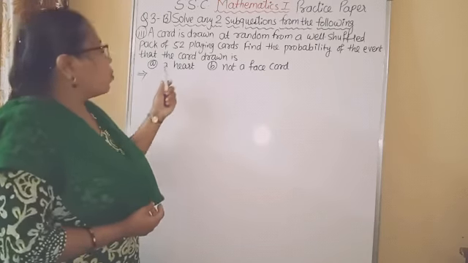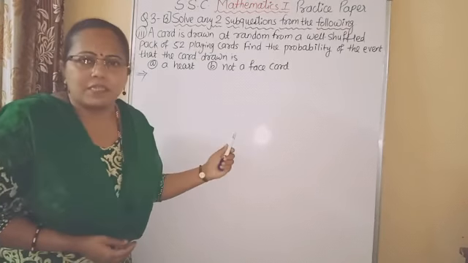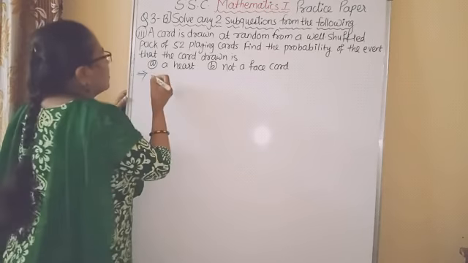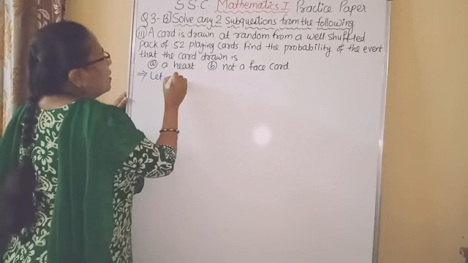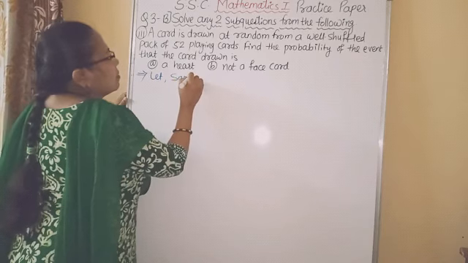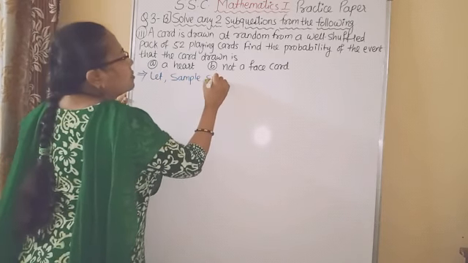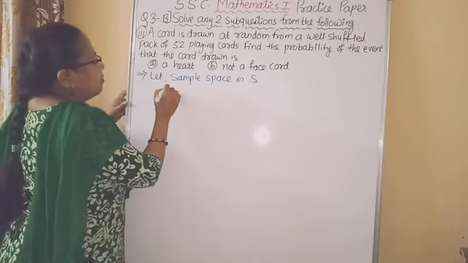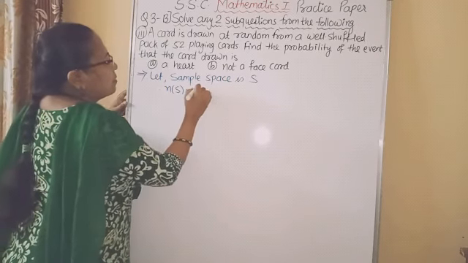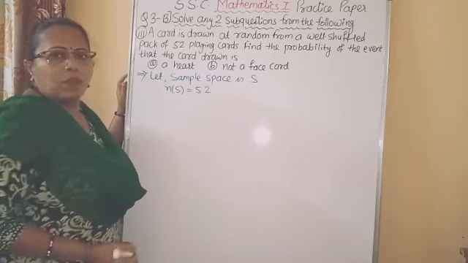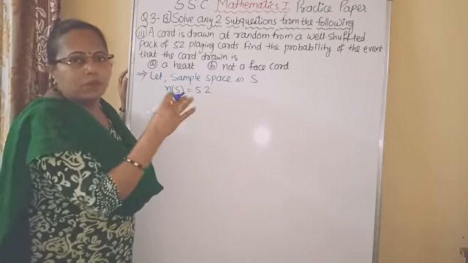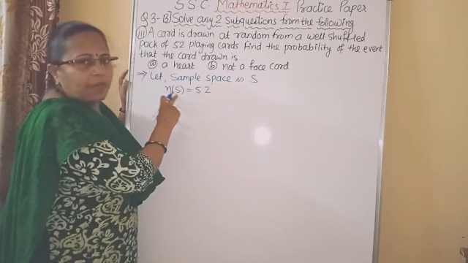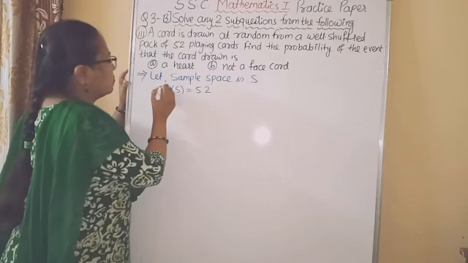So here no need to write all the cards. Let's write the sample space directly. Let the sample space be S. Therefore, n of S is equal to 52. No need to write all the 52 playing cards. In this type of question, you can directly write n of S is equal to 52.